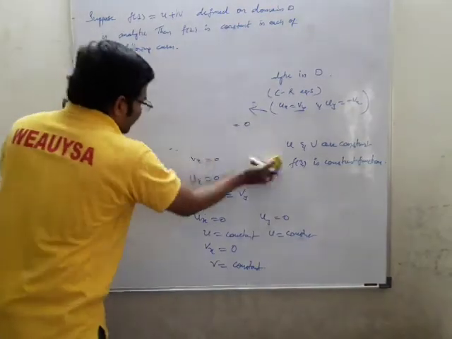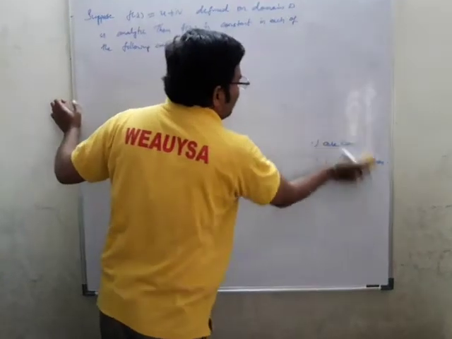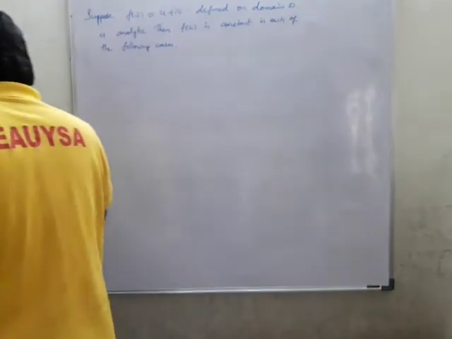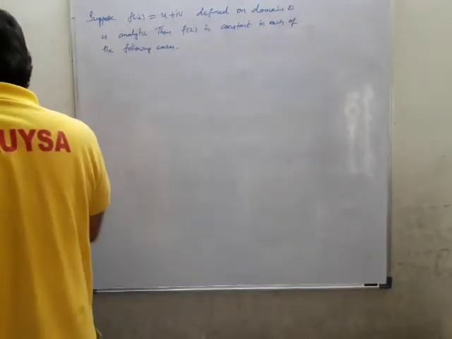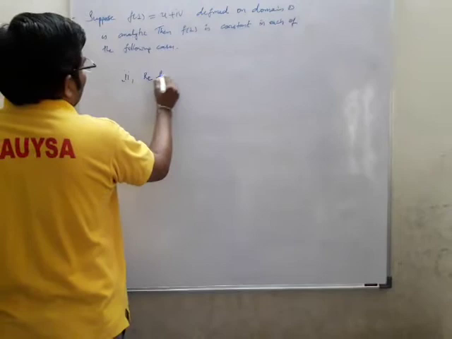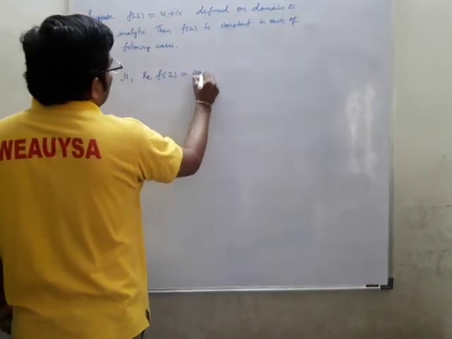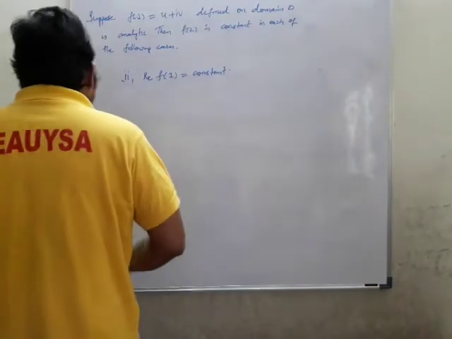This is one case. The first one is finished. Now the second one. By using the first, we can prove the second case also. The second case is the real part of f of z. We need to prove that the real part of f of z is also constant.